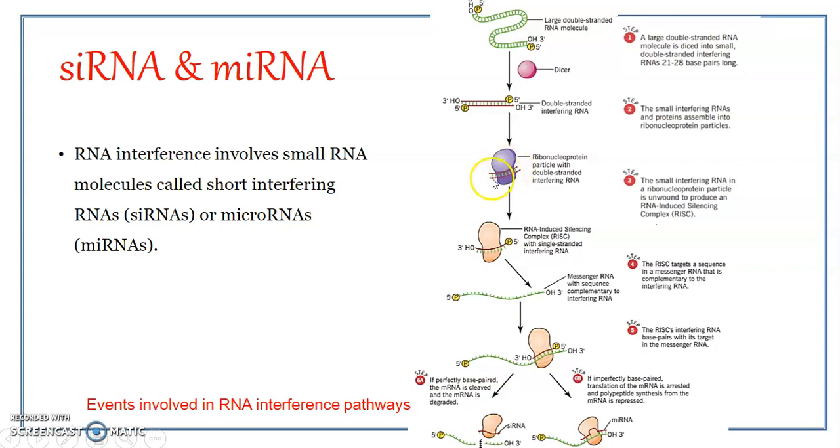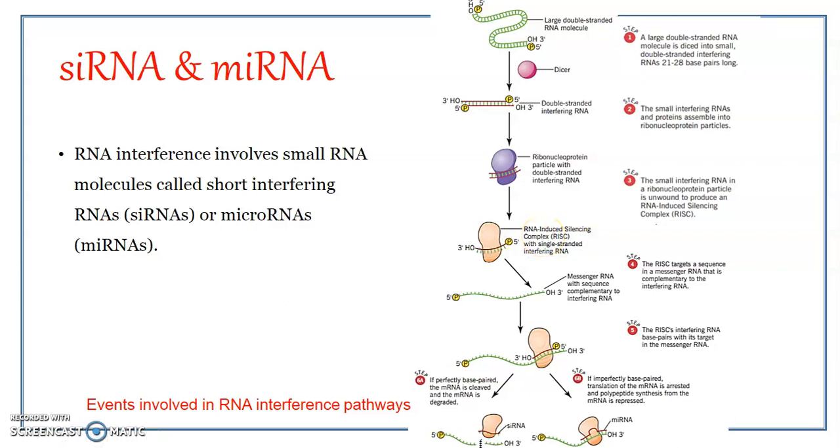The strand which gets separated is cleaved and broken down, removed from the pre-RISC. The strand which remains with the complex is known as the guide strand. It remains incorporated together with the Argonaute member, and it forms what is known as the RISC, or the RNA-induced silencing complex.